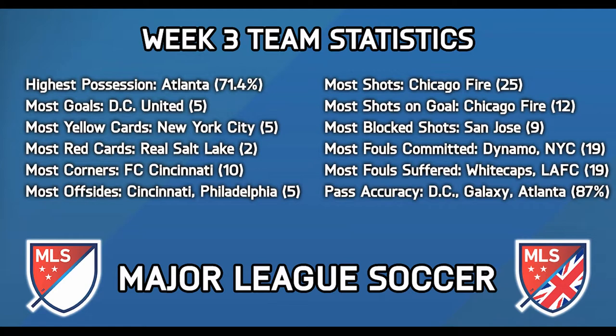Most blocked shots was San Jose Earthquakes, even though they fell to a 4-1 defeat to the New York Red Bulls. Just shows that the Red Bulls came alive in that second half, really. Most fouls committed was Houston Dynamo and New York City coming in at 19, and the most fouls suffered were the Vancouver Whitecaps and LAFC coming in at 19. And then the pass accuracy, 3 teams up at 87%, Atlanta United, LA Galaxy and DC United, all teams that played at home, of course.